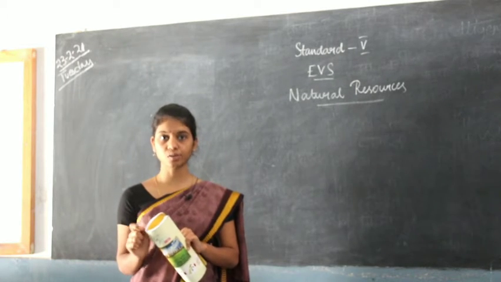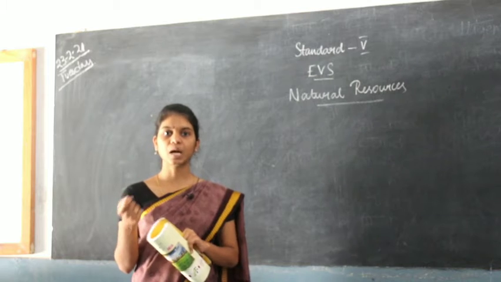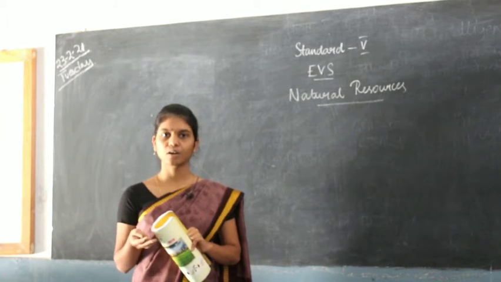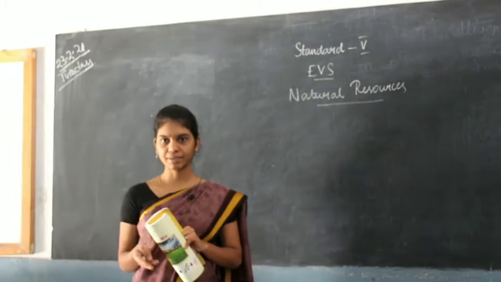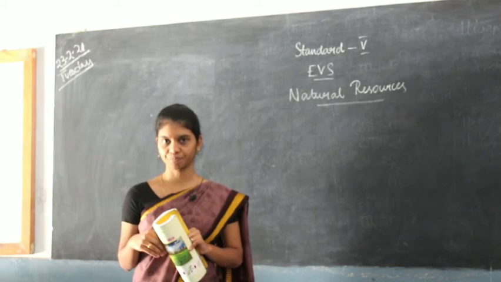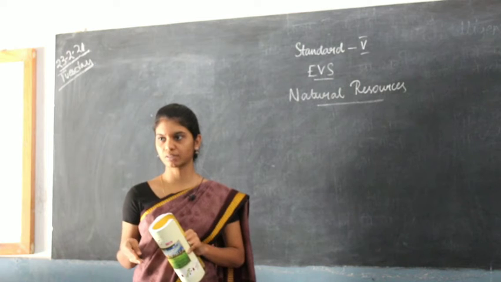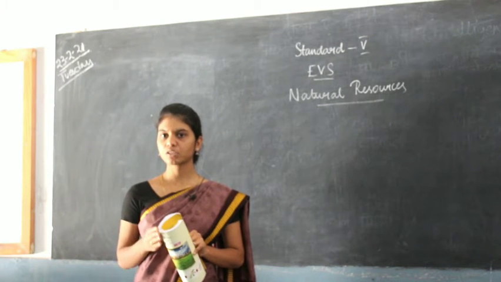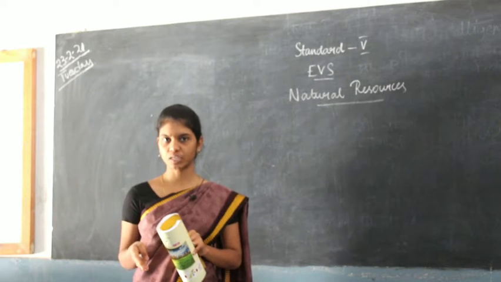A natural resource is one that comes from nature. For example, tree, sand, sunlight, everything comes from nature for us as a resource. It gives us raw materials. Understand? So that is what a natural resource is.